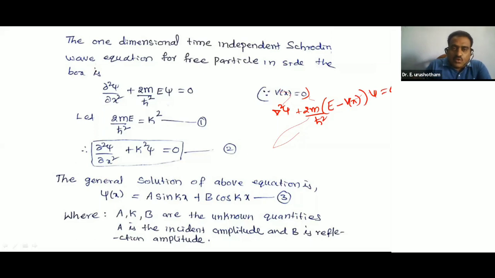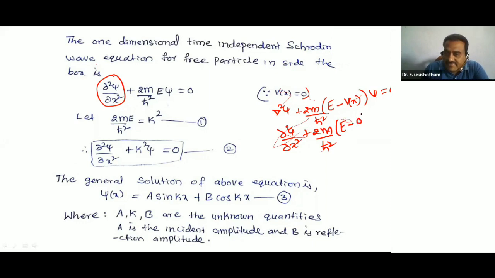But here it is only along one direction, one-dimensional. So we take only dou square psi by dou x square in place of del square psi, and the remaining is the same: 2m by h bar square into (E minus V of x) psi is equal to 0. V of x is 0, so E minus 0 is E, and we get this equation: dou square psi by dou x square plus 2m by h bar square E psi is equal to 0.